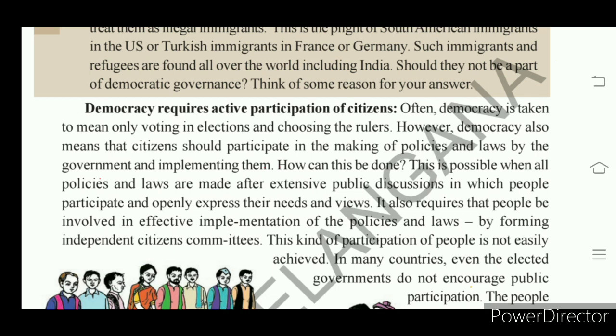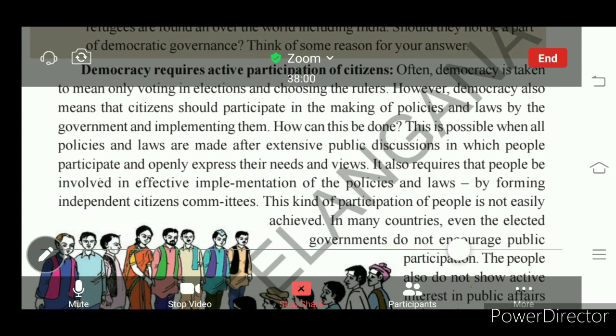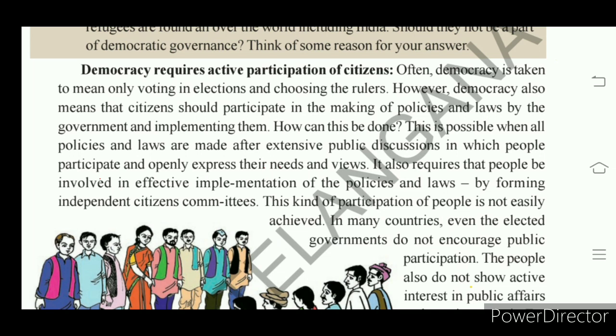So people can take part in making the policies and laws of the government by public discussion. It also requires that the people be involved in effective implementation of the policies and laws by forming independent citizen committees. Citizens have to form their own committees.